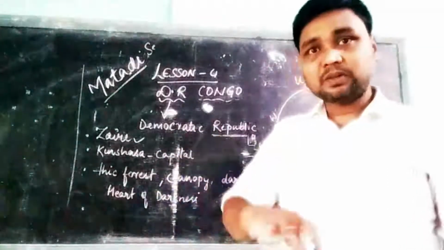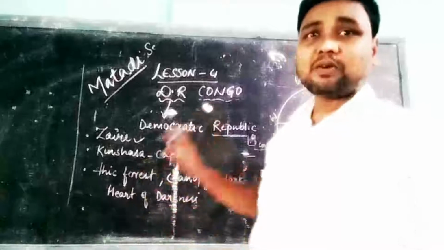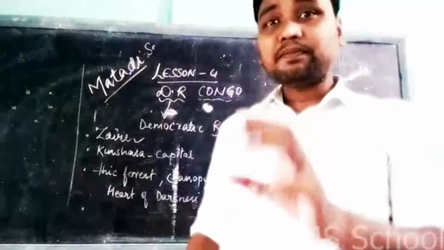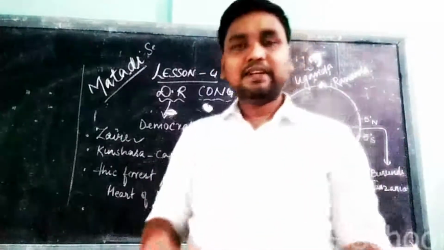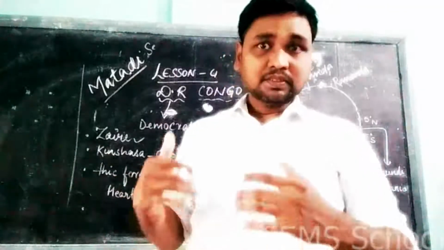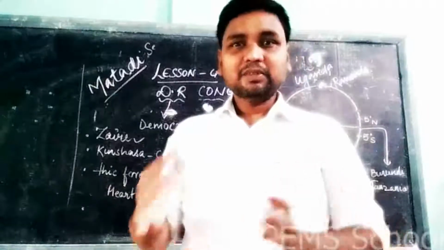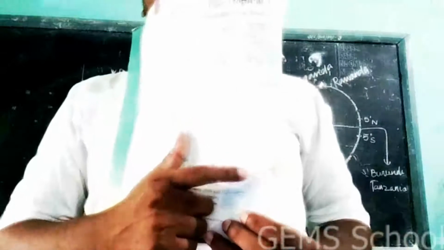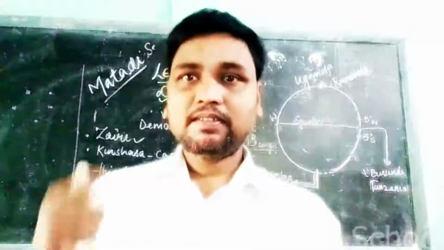Now we are going to see the location where DR Congo is located. I told you it is in Africa. But where in Africa? Like if I tell you Bihar, then where is Bihar in India? You will tell me it is in the north. This Africa, I will show you this picture on page number 34. It is almost in the middle, in the middle of Africa.